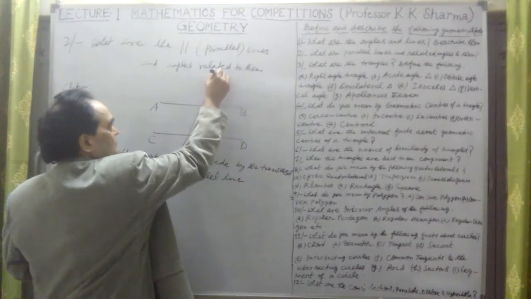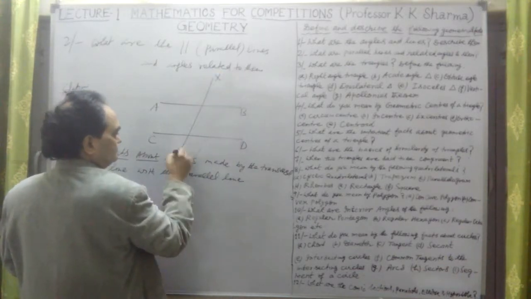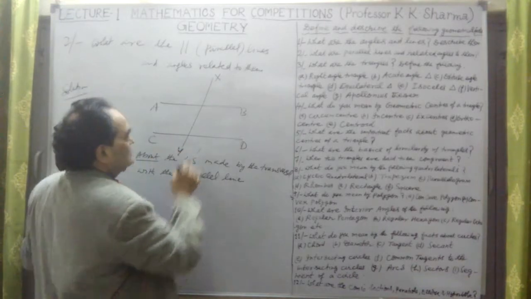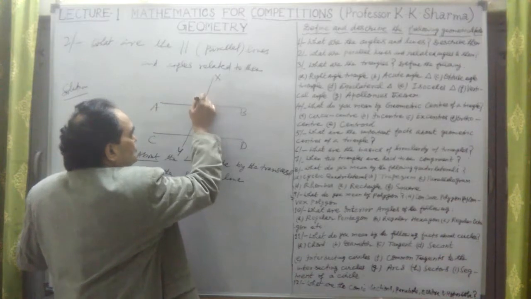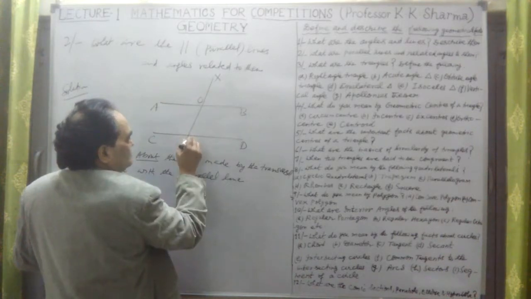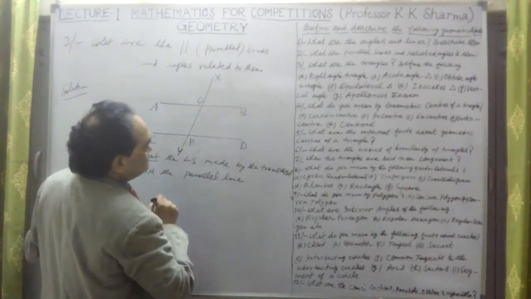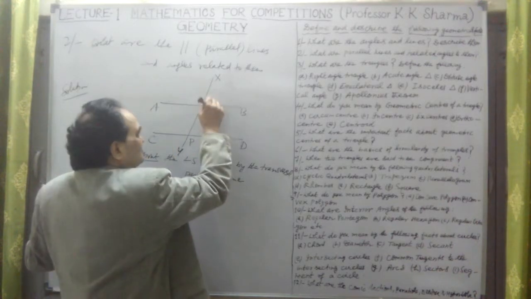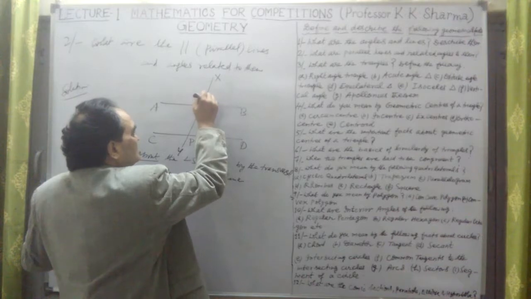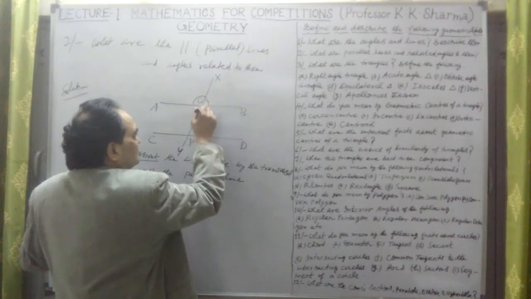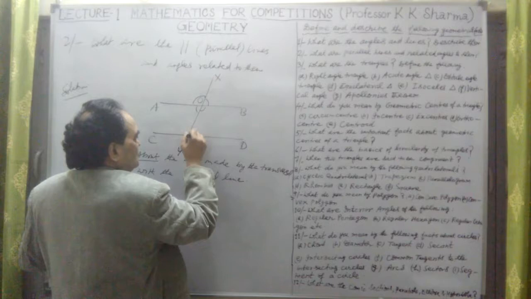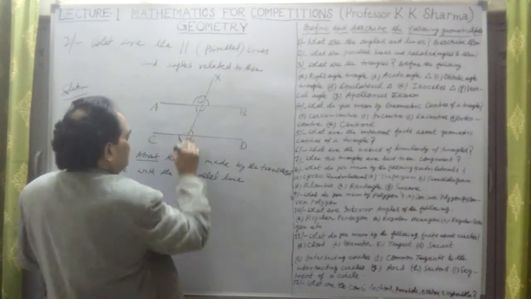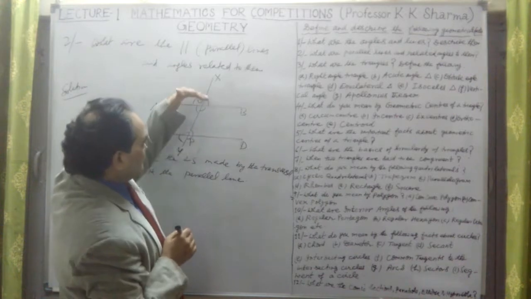This is the XY line, intersecting these two lines at points O and P. What are the angles here? There are 4 angles here and 4 angles here.